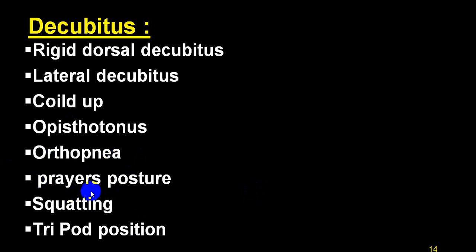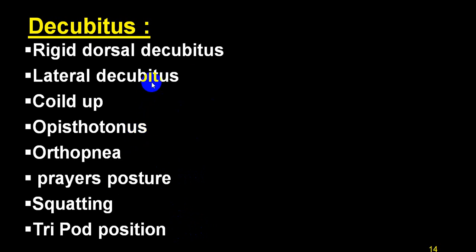Squatting posture will be quite common in case of Fallot's tetralogy who are having cyanotic spell. Tripod posture will be very frequent in severe upper respiratory tract obstruction. Prayer posture will be seen in a person with diabetes mellitus having joint deformities. Opisthotonus will be very peculiar in case of tetanus.